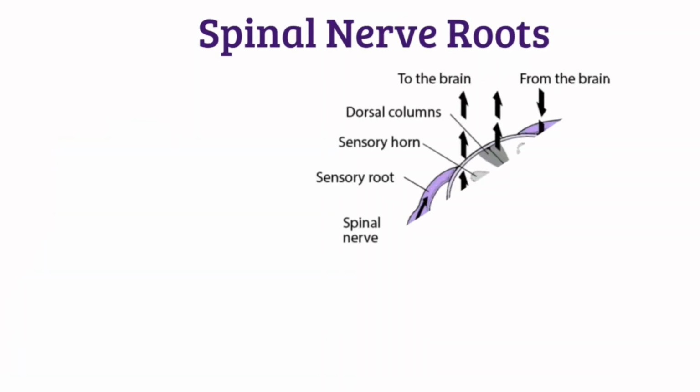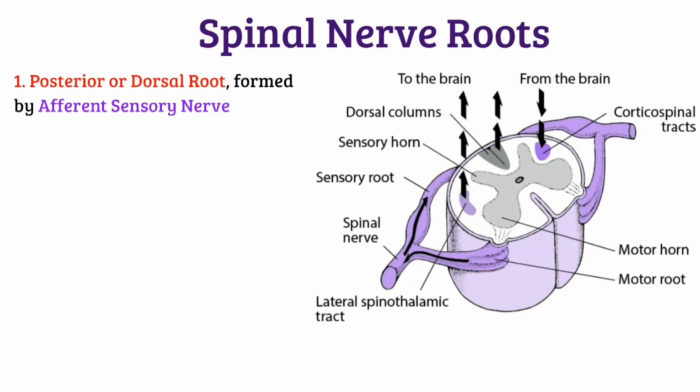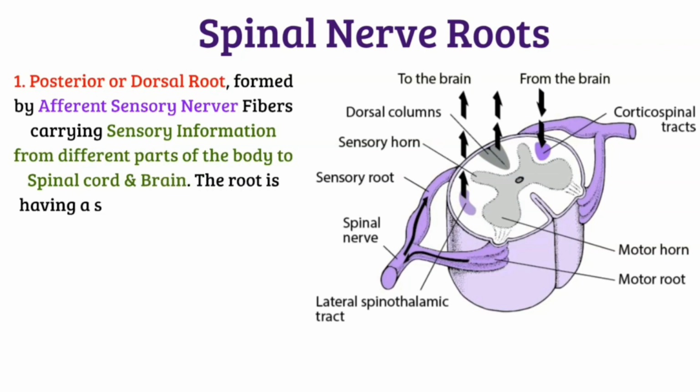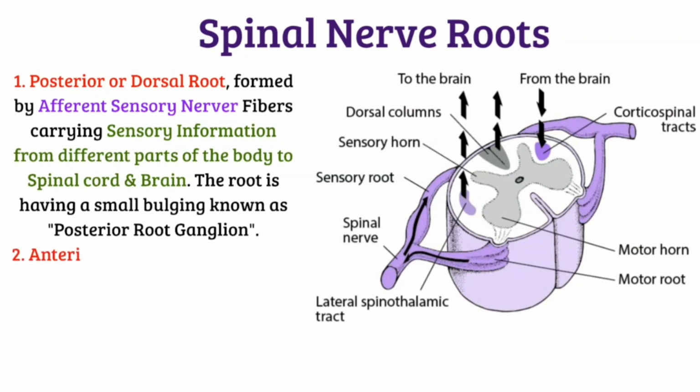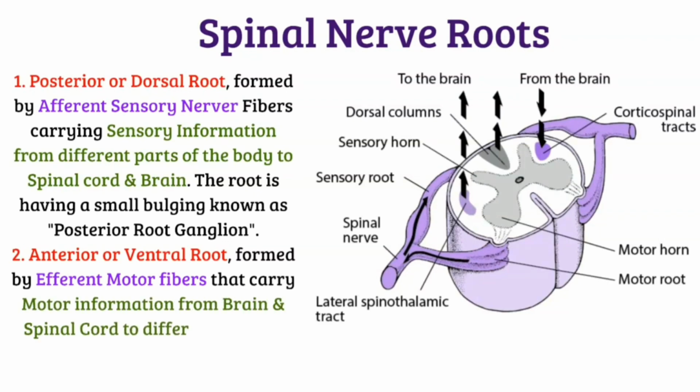Spinal nerve roots. The posterior or dorsal root is formed by afferent sensory nerve fibers carrying sensory information from different parts of the body to the spinal cord and brain. The root has a small bulging known as posterior root ganglion. The anterior or ventral root is formed by efferent motor fibers that carry motor information from the brain and spinal cord to the different parts of the body.